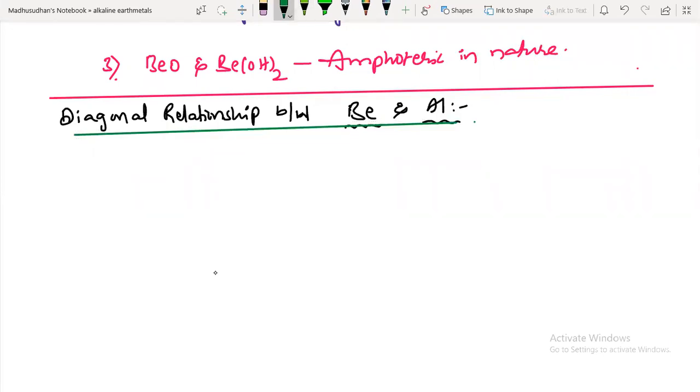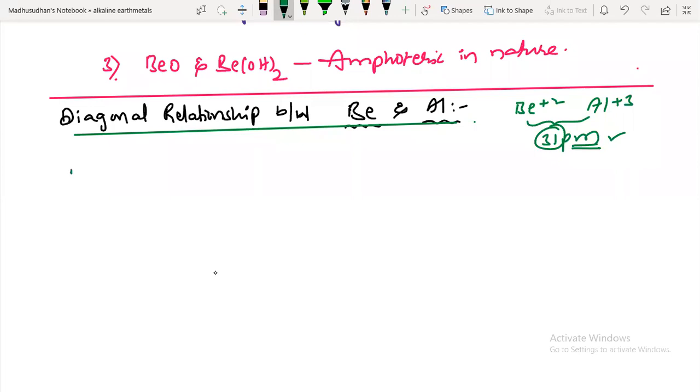Okay, so diagonal relationship means they almost have the same atomic radius or ionic radius. Like beryllium is in +2 oxidation state, aluminum is in +3 oxidation state, and their size is almost very close. Ionic radius 31 picometers, almost the same. Okay, not exactly 31, 32 like this.